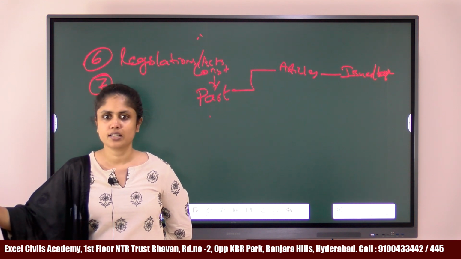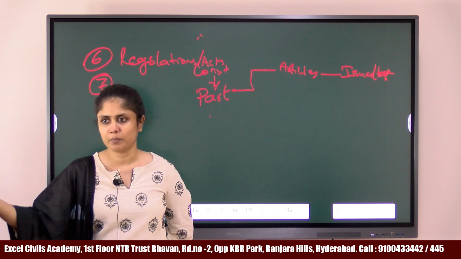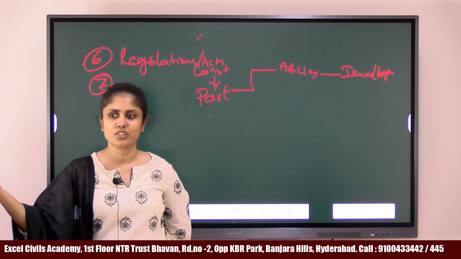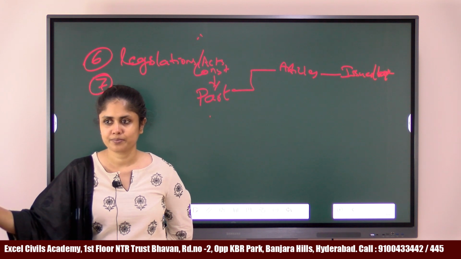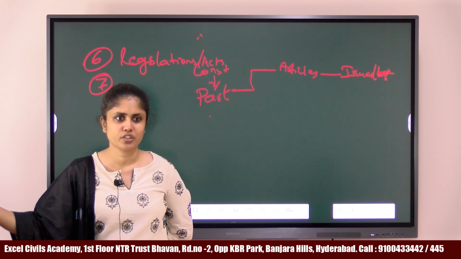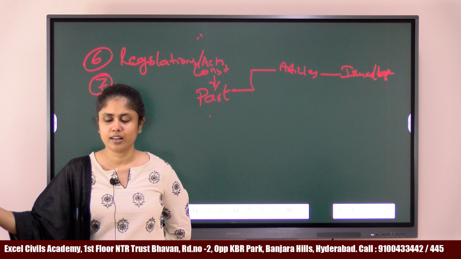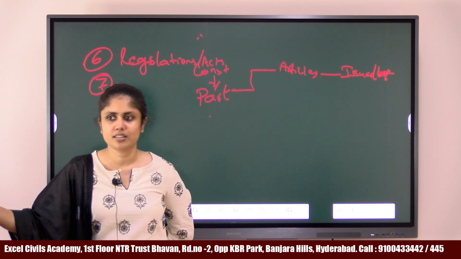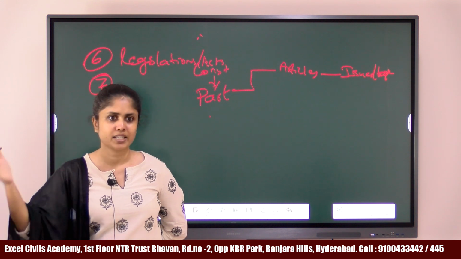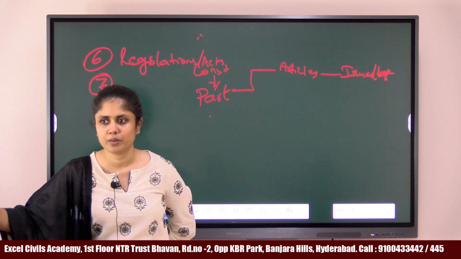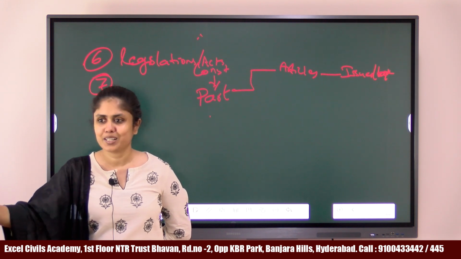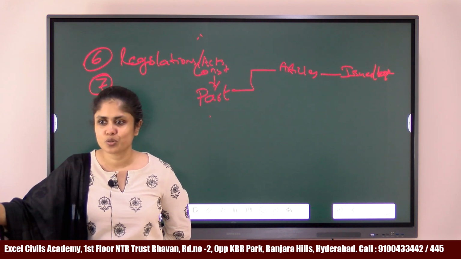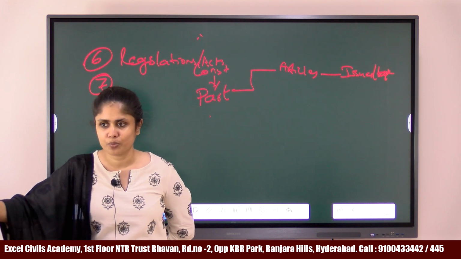If you had shortlisted social science optionals, then probably public administration, PSIR, anthropology, sociology, what else? History, geography, right? These are some of the basic optionals that you have. If you are someone who can remember a lot of information, then probably history is the right optional for you. If you have some science bent of mind, then geography may be a good optional for you. If you are tired of science and you want a completely new subject, then probably sociology or political science may be a good optional for you.